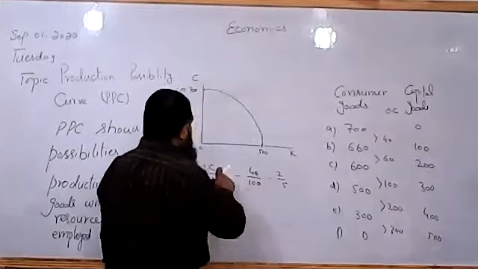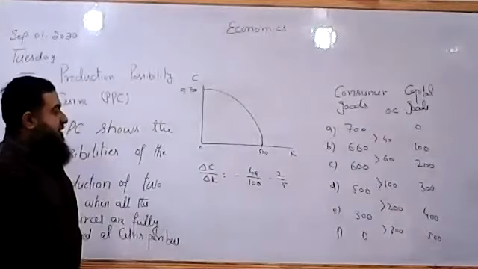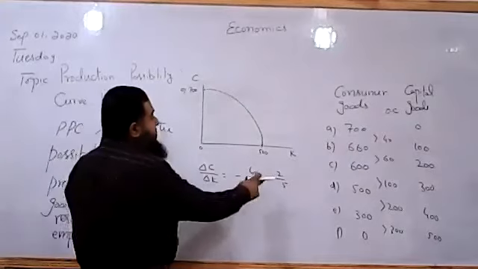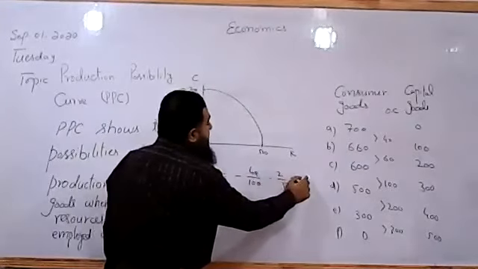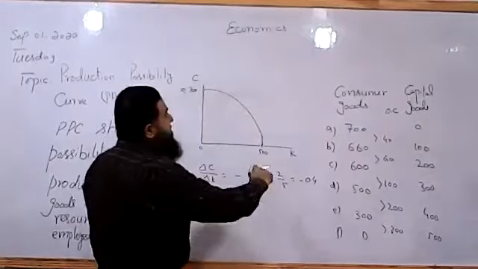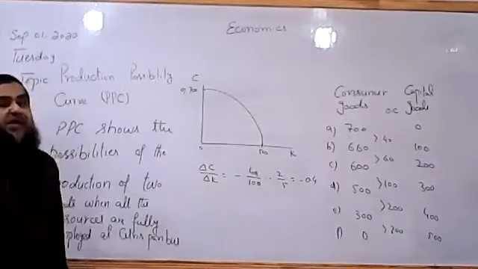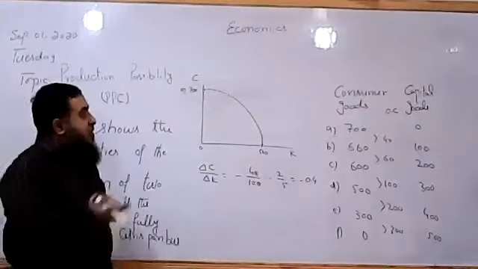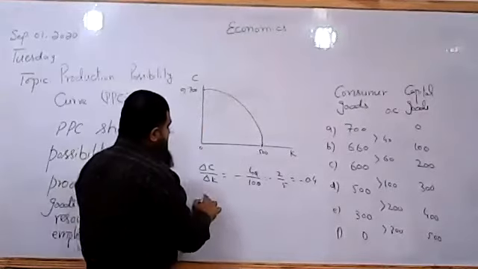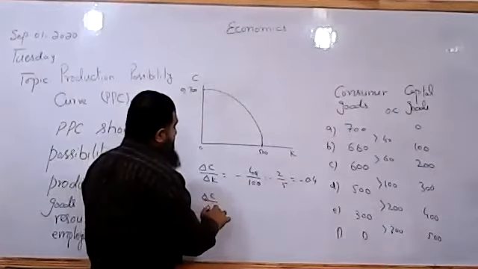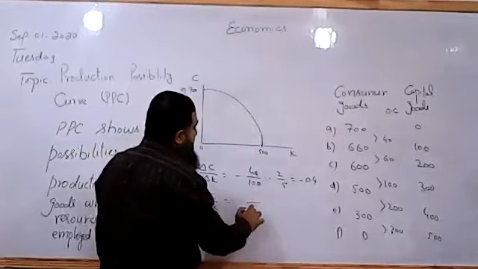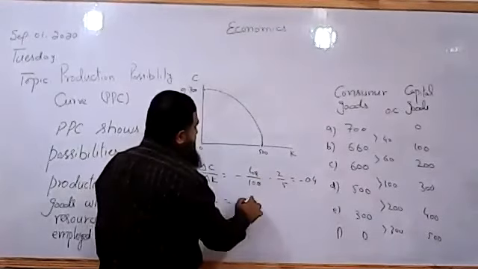For an extra unit of capital goods, 2 by 5, or we can say minus 0.4, that is given up of consumer goods to get an extra unit of capital goods. For the next 100, the change in consumer goods over change in capital goods, for the extra 100, now we have given up 60.